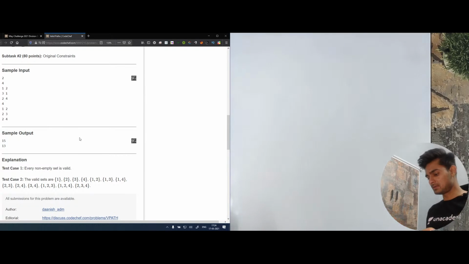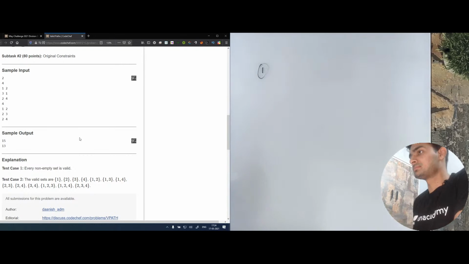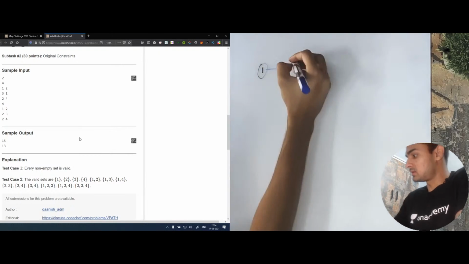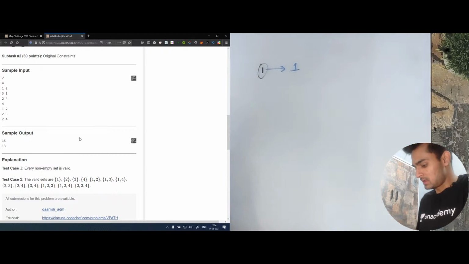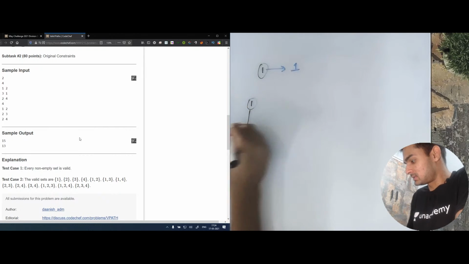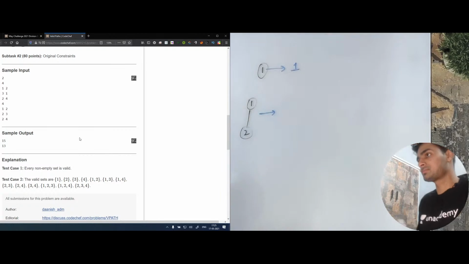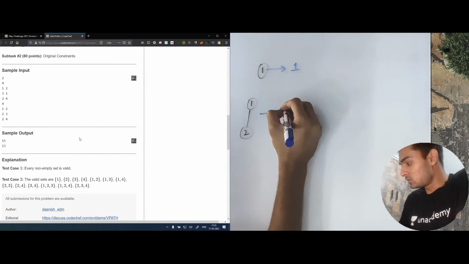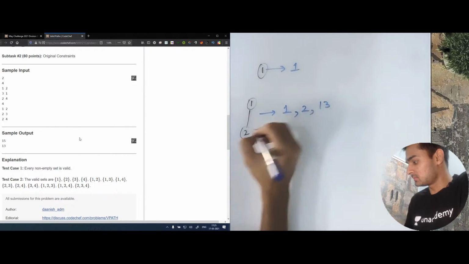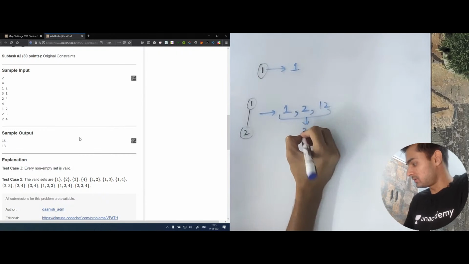Let's say I had only one node. How many simple paths, or how many sets, can I make? The answer is only one. Now, what if I had two nodes like this? The total number of sets that I could make from this are 1, 2, and 1, 2 together. And this gives us a count of 3.